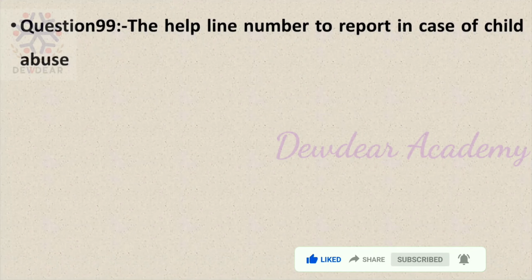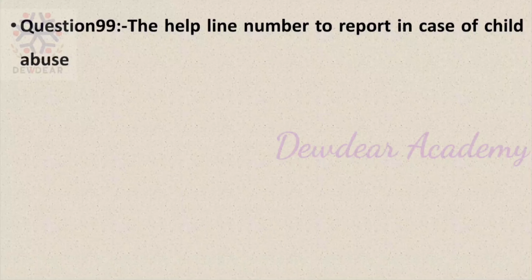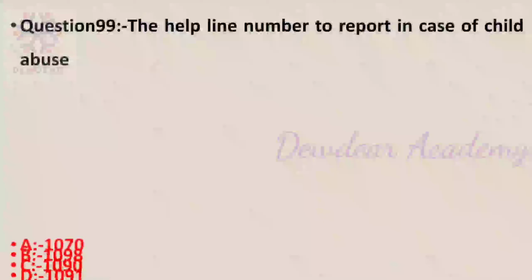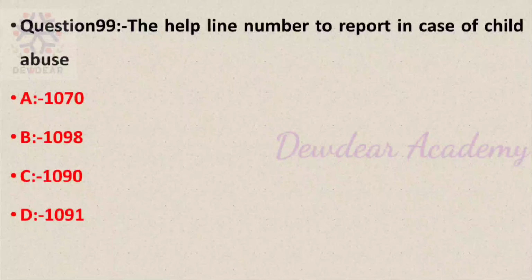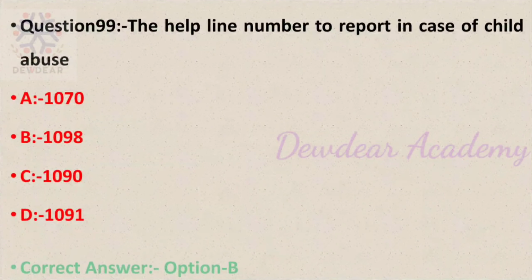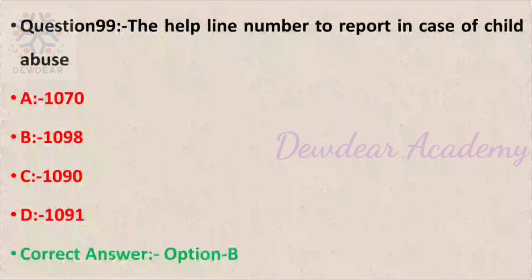Then question number 99. The helpline number to report in case of child abuse. Options: 1070, 1098, 1090, 1091. The correct answer is option B, 1098. So the helpline number to report in case of child abuse is 1098.